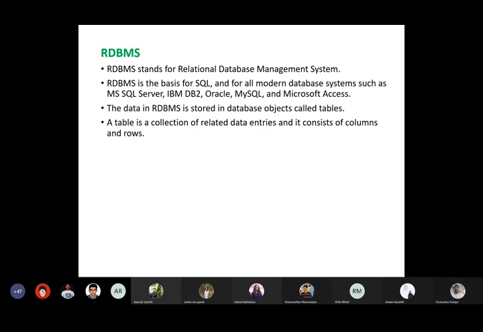database. So the data in RDBMS is stored in a database object called tables, right? So generally we call a relation as a table, right? So we use tables to store the data and to represent the relationship between the data, right? So a table is a collection of related data entries, and it must contain columns and rows, right? So generally the columns are referred to as attributes, and the rows are referred to as records or tuples, right?